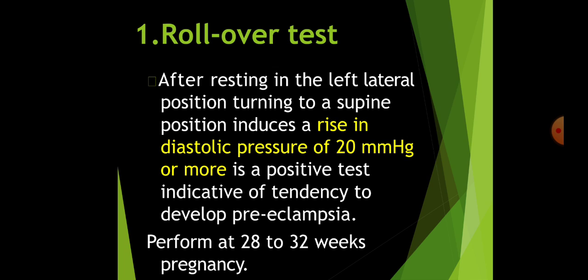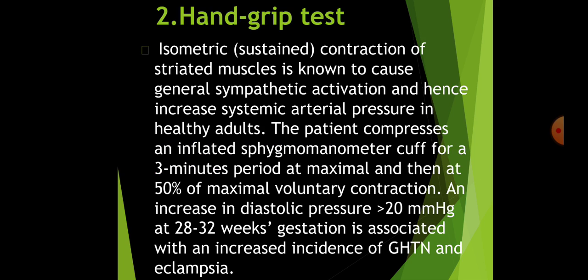What is this rollover test? You can do it in your outpatient department when the patient comes to you for the ANC checkup. After resting in the left lateral position, turning to a supine position induces a rise in the diastolic pressure of 20 mmHg or more. When it rises, it is called a positive test and indicates the development of preeclampsia later in pregnancy. This can be started from 28 to 32 weeks of pregnancy.